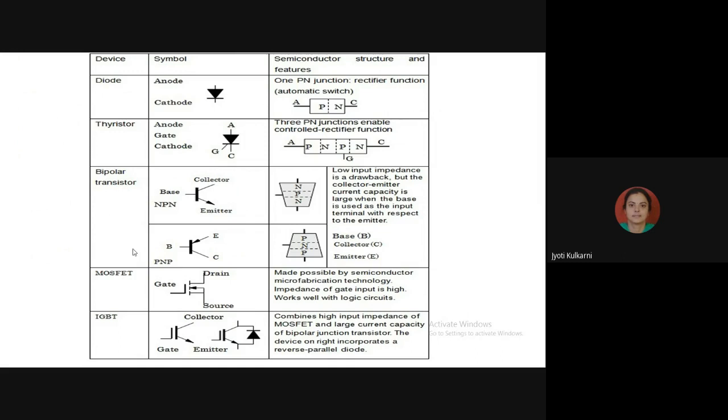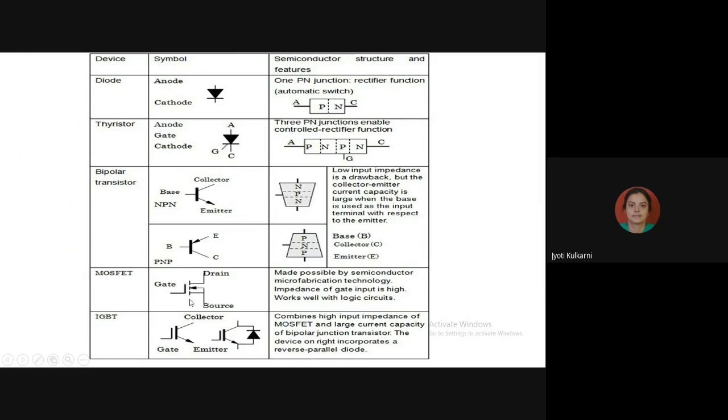The basic difference between BJT and MOSFET is, here the input terminal base is directly connected to this vertical line, whereas here the input terminal gate is connected to this vertical line, but this vertical line has some gap from the next dotted vertical line. So between these 2 lines, the gate line and this dotted line, there is some oxide layer. Here they said metal oxide semiconductor. So it has an oxide layer, an SiO2 layer.